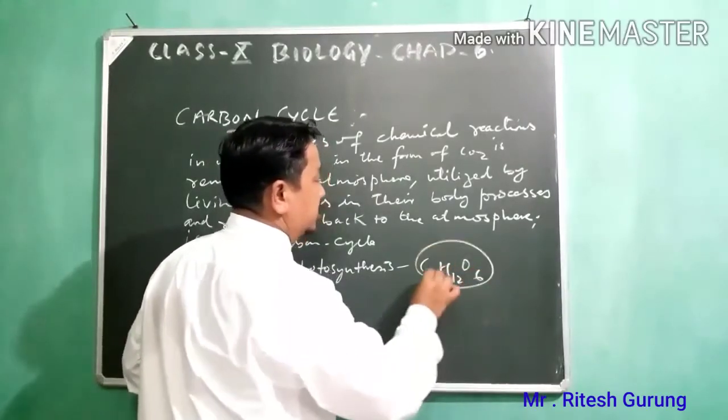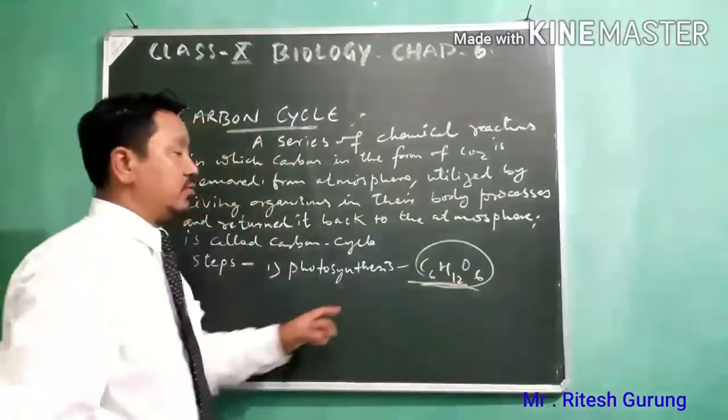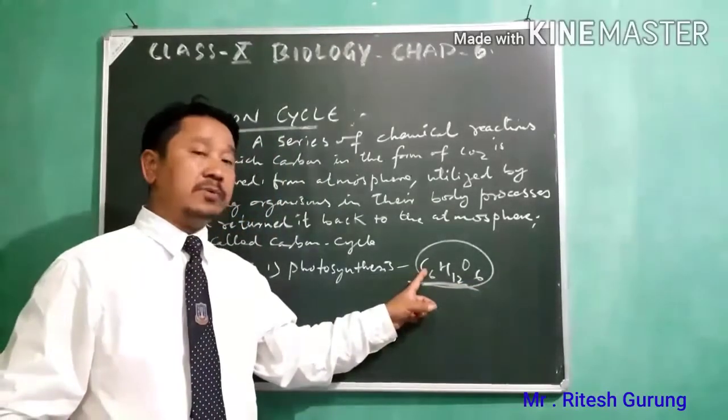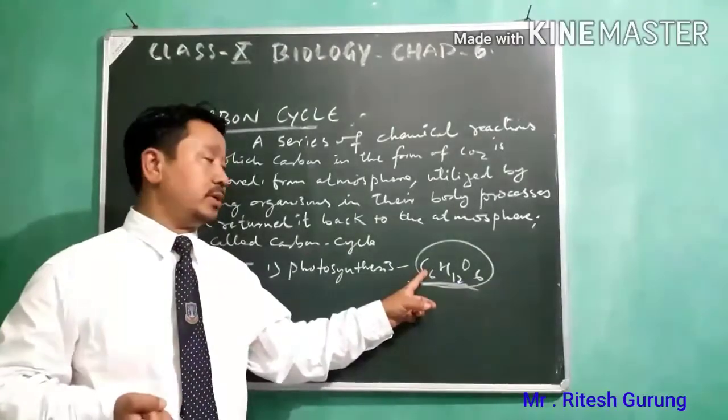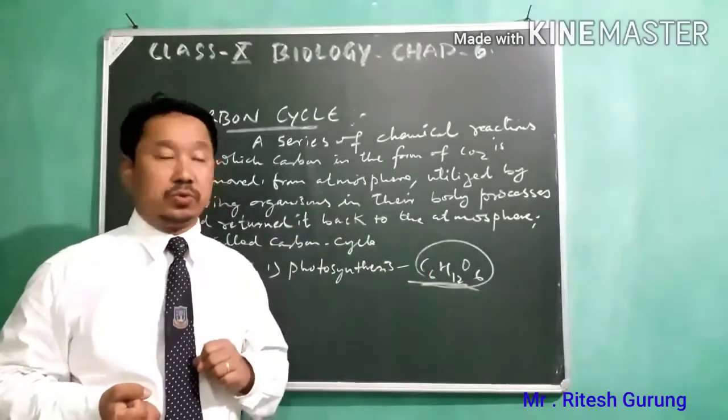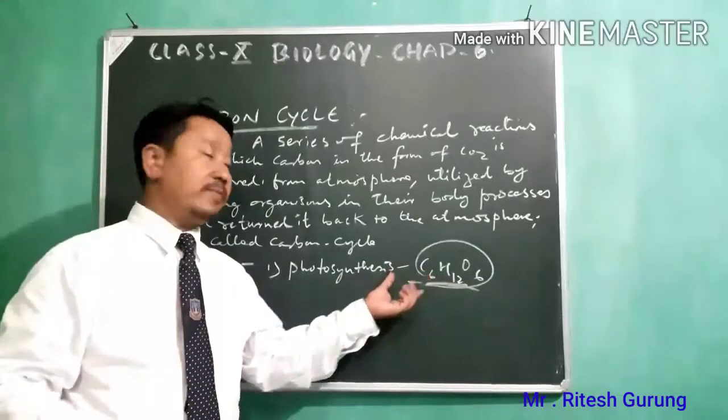See here. So in this glucose, what is there? Carbon is there. Carbon has been trapped from the atmosphere in the form of CO2. So that way it is removed from the atmosphere.